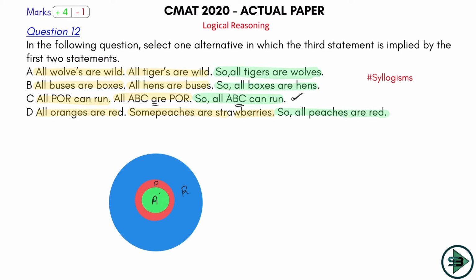So if all green are red, all red are blue, you can surely say that all green are blue. That's what is being said here. All ABCs can run, and that's why I say that the third statement can be derived by using the first two. That's why this is my answer.